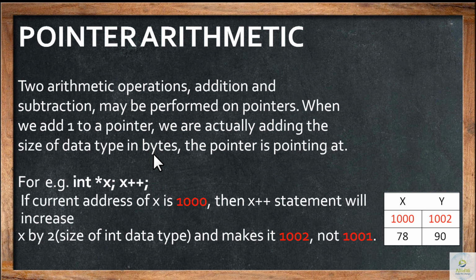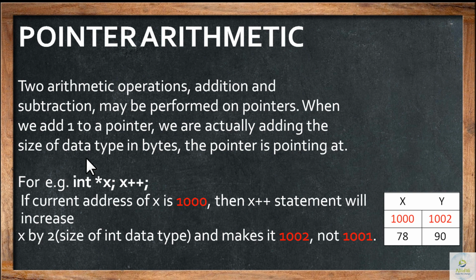Now, what does size of data type in bytes mean? It means how much memory space the data type occupies in the memory. Now, when we talk about integer, I say integer will occupy 2 bytes of memory space, or depending upon the compiler, a high-end compiler, it occupies 4 bytes.